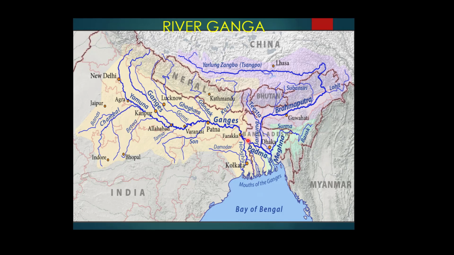The main stream flows southward. Look, my cursor is moving here. The main river is moving southward before it drains into the Bay of Bengal.